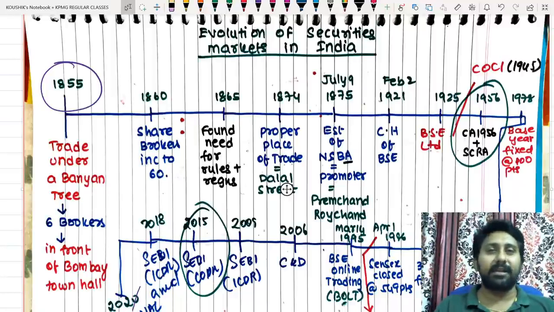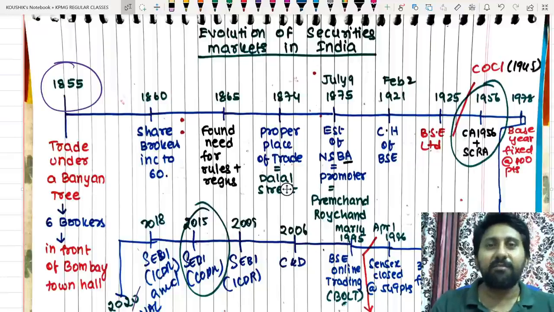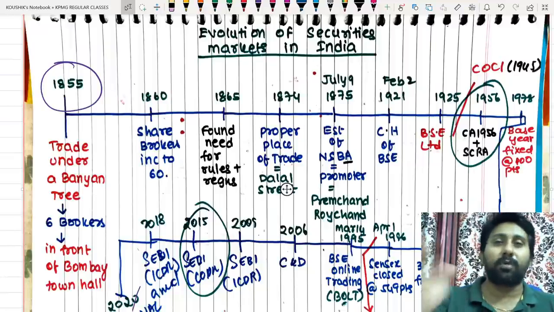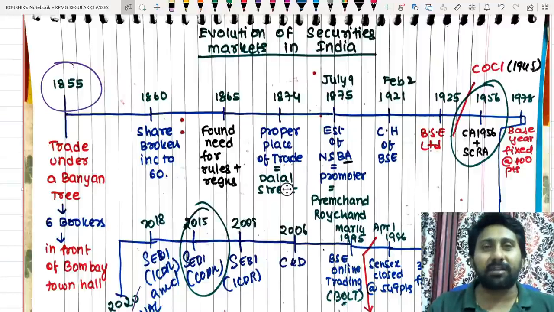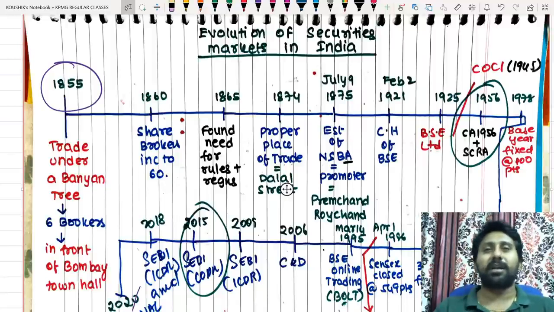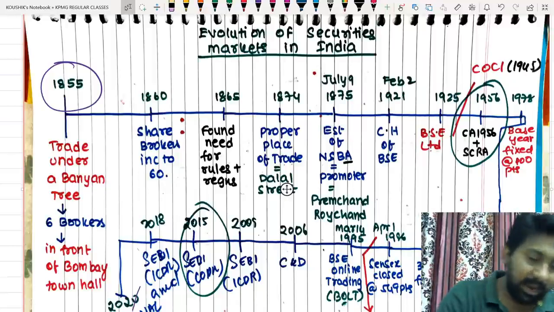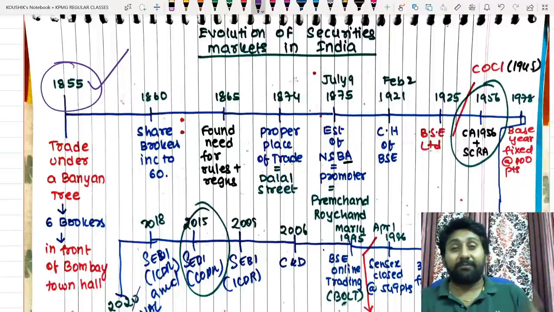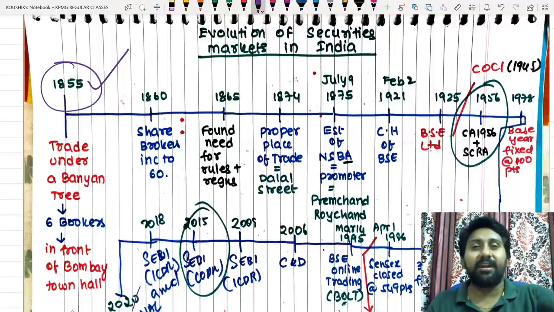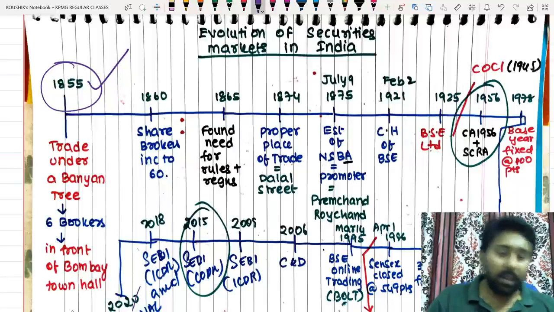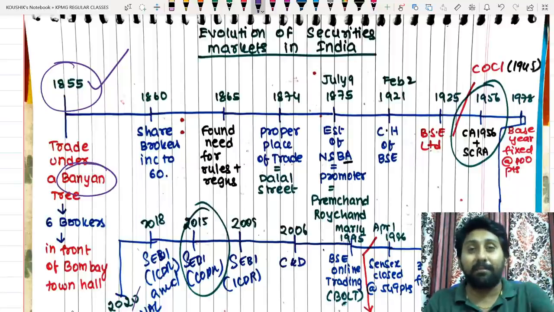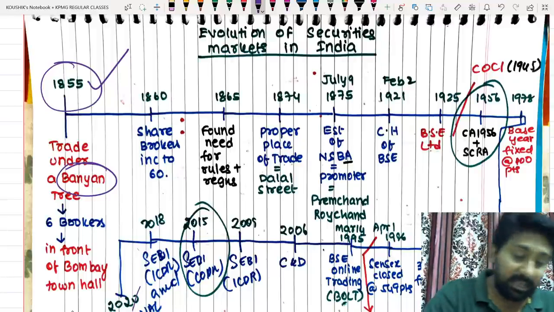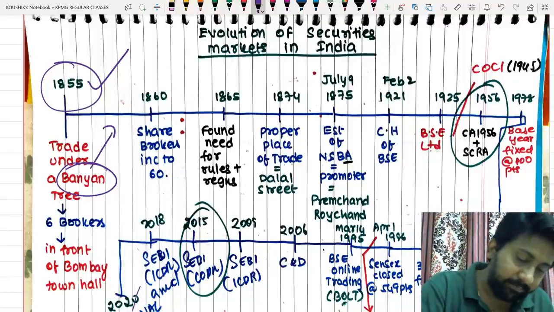Immediately the British person said, wait for another 2 years, we will start the concept of stock brokers. They asked what is a stockbroker. Britain is very popular in stock transfers. In the early 1700s we had the concept of stockbrokers. We will introduce that in India. Likewise, in 1855, the first official trade in India started below a banyan tree, not banana tree. Below a banyan tree, Marri Chettu. This was in Horniman Circle.